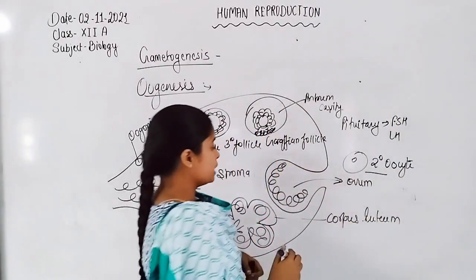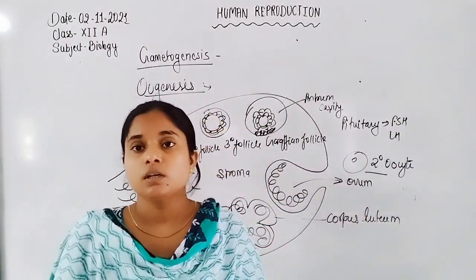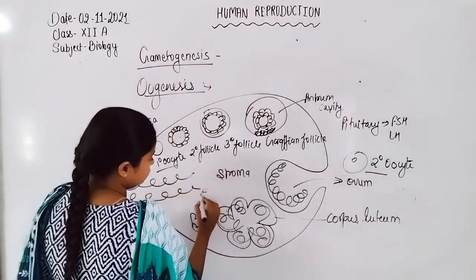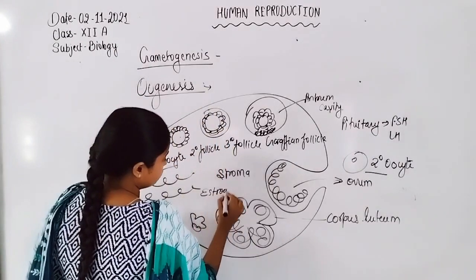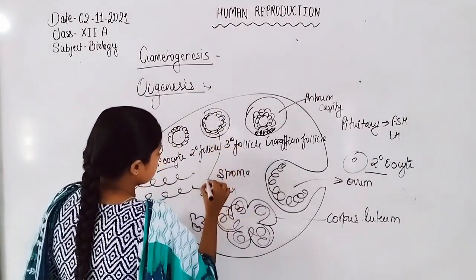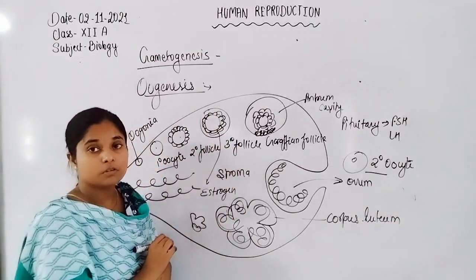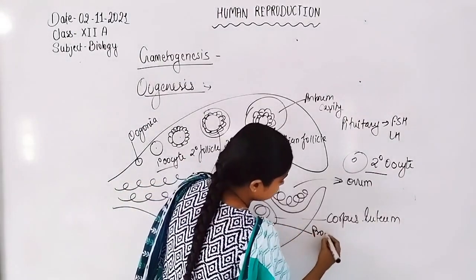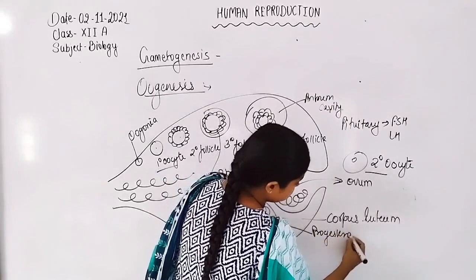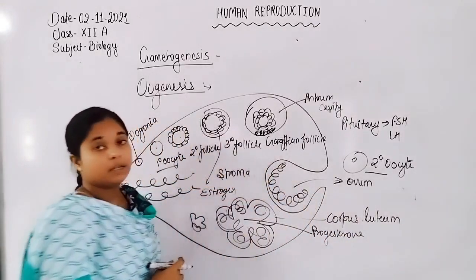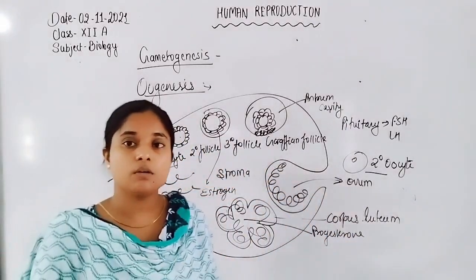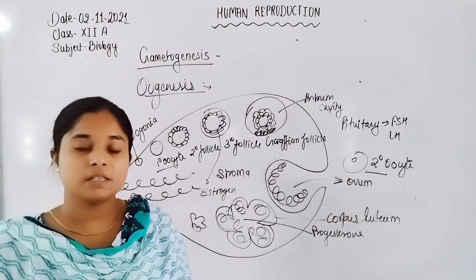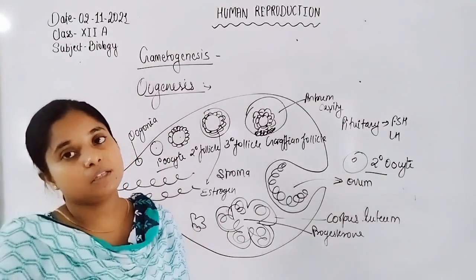Whereas estrogen and progesterone are ovarian hormones. Estrogen is secreted by the follicles, the follicular cells, and progesterone hormone is secreted by the corpus luteum. So these are the overall structures of the ovary, and the synthesis of ovum takes place inside the ovary.